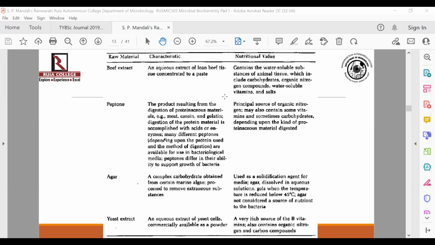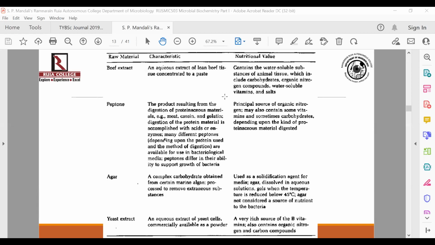Now let us see the importance of each of the raw materials that we have just seen. First and foremost is beef extract. So beef extract, as the name suggests, is an aqueous extract of lean beef tissue, which is concentrated to a paste and then further dehydrated so that you can obtain powder from it.